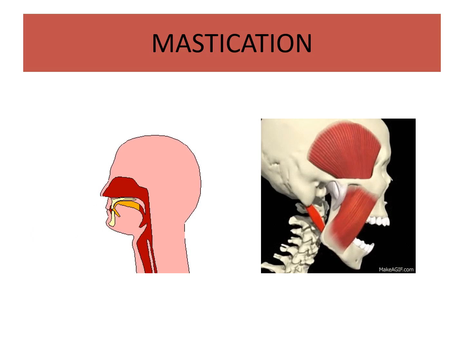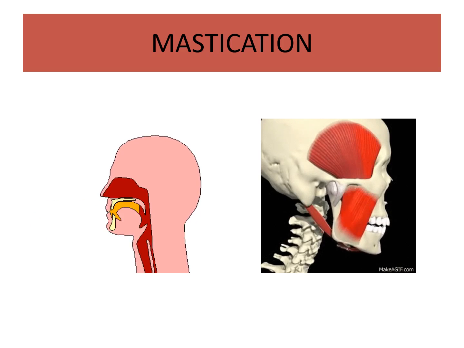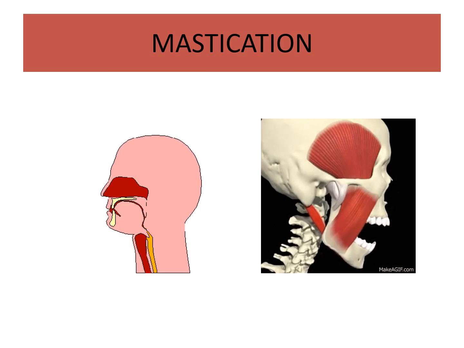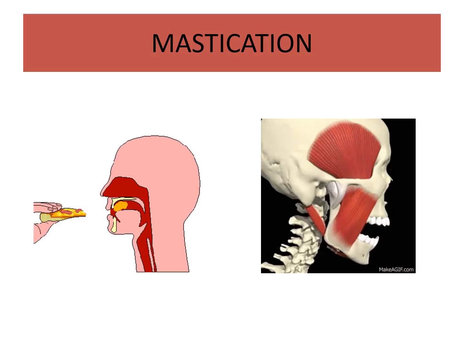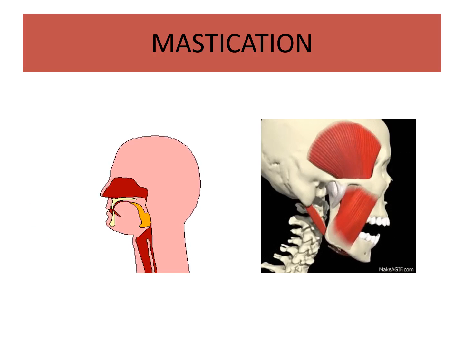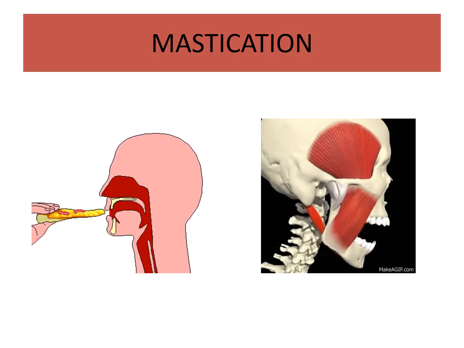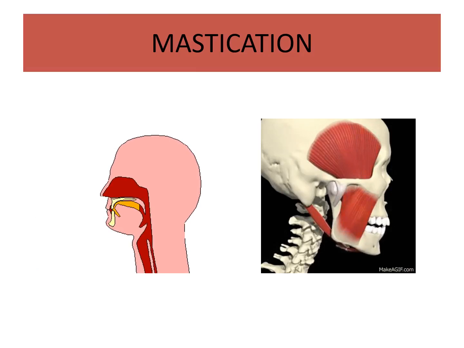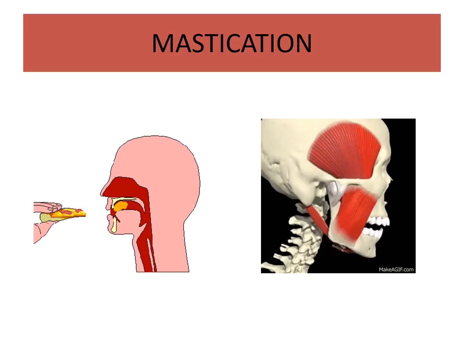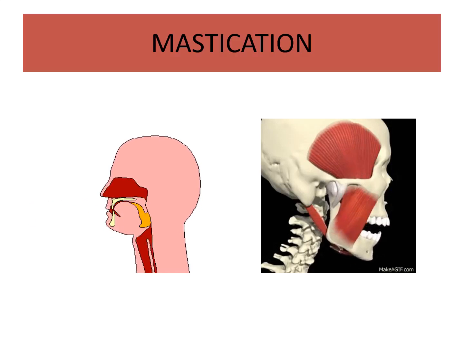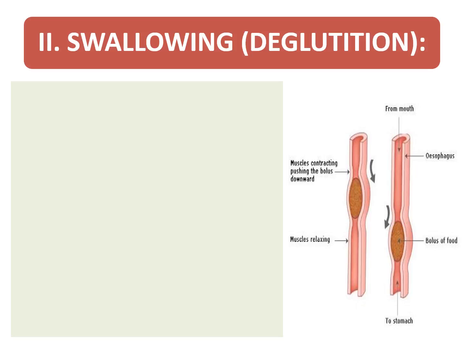So see here the process of mastication. With the help of various muscles, the jaws help in mastication. We take in the food. With the help of teeth, the food is mixed with the saliva during the mastication process. Bolus is formed. That bolus is thrown into the oropharynx and into the esophagus.